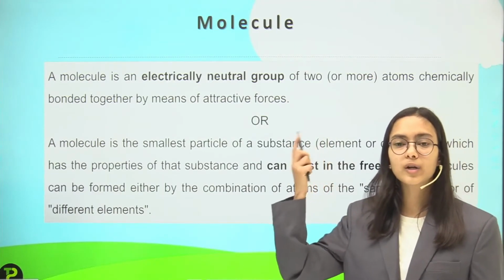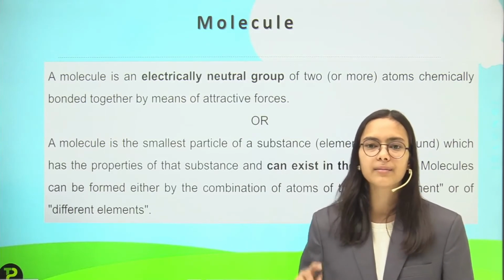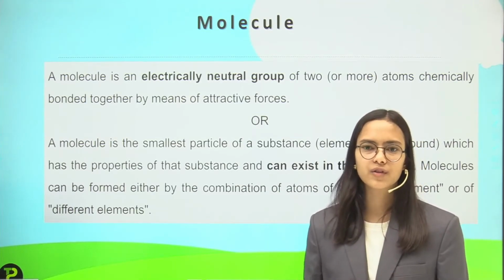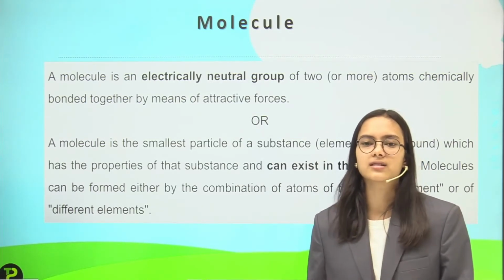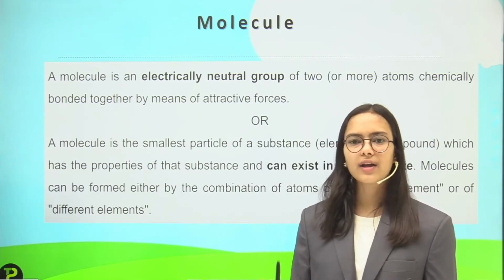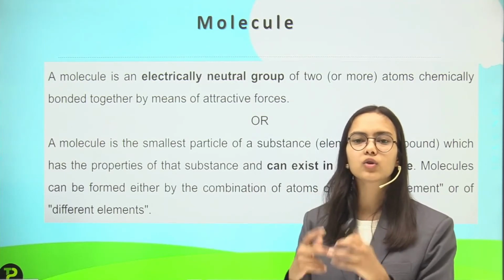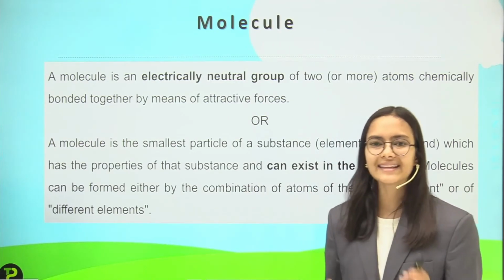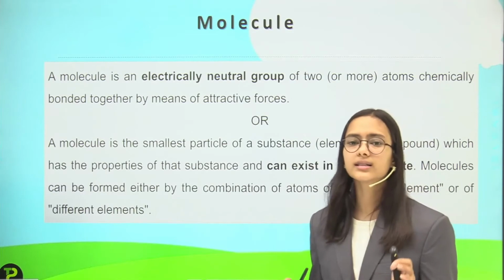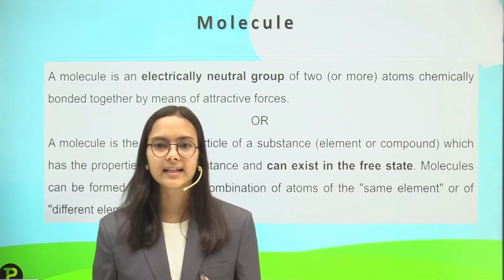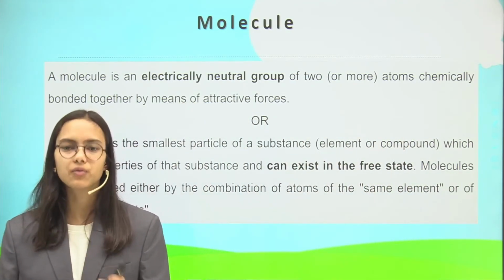Like we talked about the atom, that does not exist freely. Why? Because it does not have noble gas configuration. It is reactive and it reacts. Now if I talk about O2, the O is reacting with another O to form the O2 molecule, and that has a stable configuration, and that is why they are existing freely.